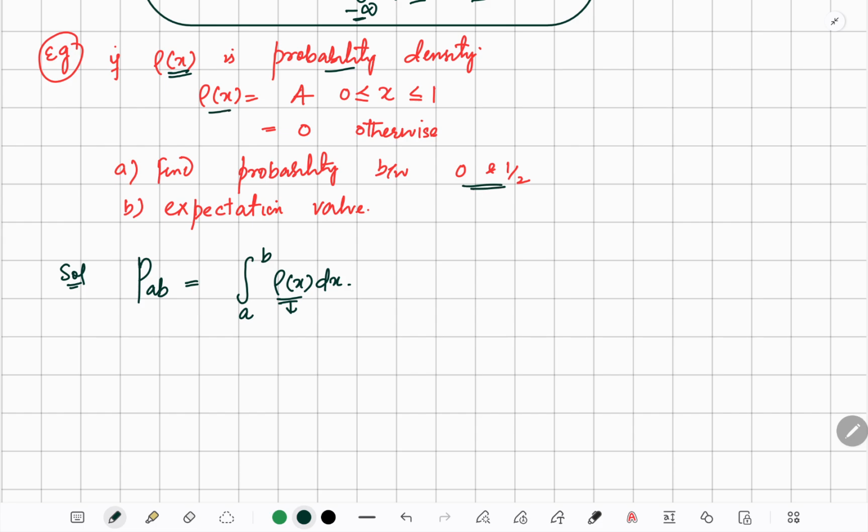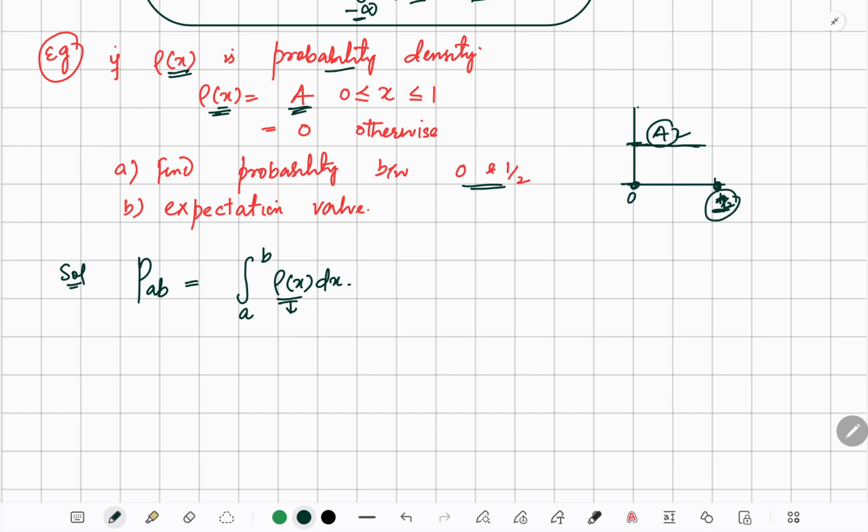The probability density is given as some constant a between 0 and 1. If this is the x-axis, this is the origin, and this is 1, then the probability density is some constant a here, on the y-axis, from 0 to 1.